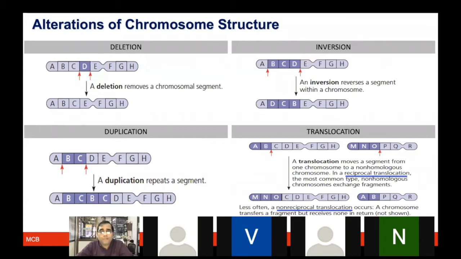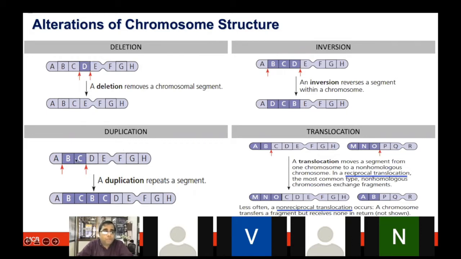So you are going to have some abnormalities based on this. What is the new chromosomal composition you have? A, B, C, E, F, G, H, not the D1, right? Inversion means something gets inverted. Therefore, like in BCD, it became DCB. So now we got ADCBE as the inverted chromosome.